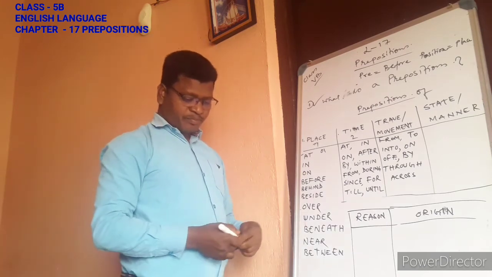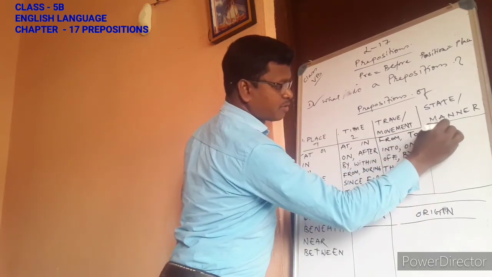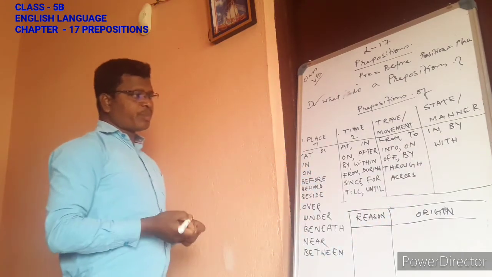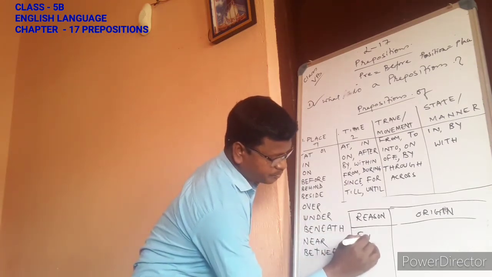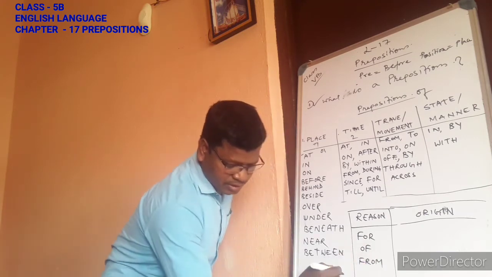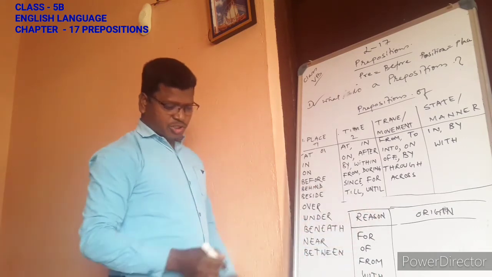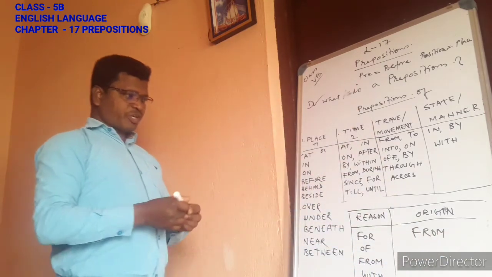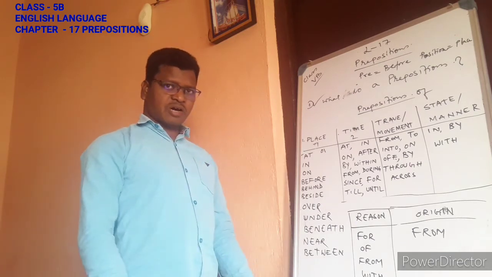We have the next one, that is manner. We'll write in, by, with. For reason we have for, of, from, and with. And for origin we have from. So these are some examples of different kinds of prepositions along with the words I have just written down.